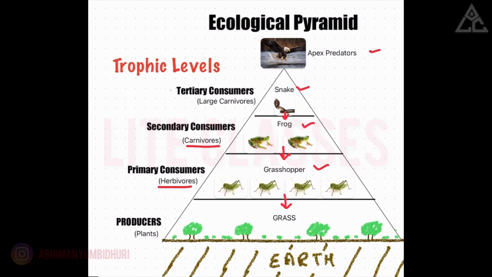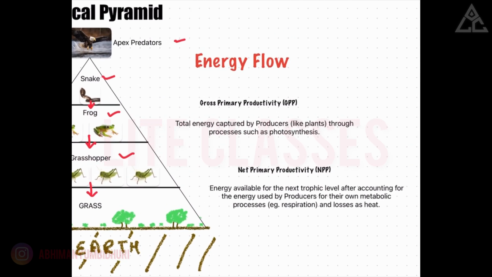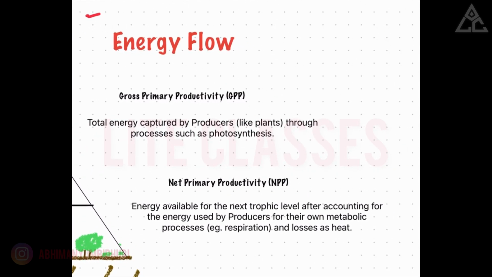These different levels we see here, from producers to apex predators, are what we call trophic levels. Think of them as the building blocks of our ecological pyramid, each playing a unique role in our ecosystem. Now let's explore how the energy flows in our ecosystem.